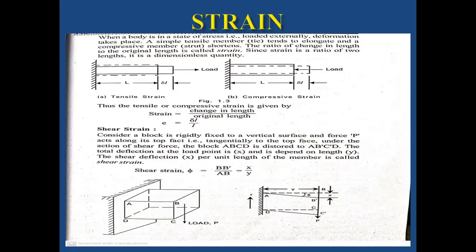And next, compressive strain. While applying a compressive load on the body, suppose initially the load acts here, and after the application of force, the body tends to shorten or decrease its length. What is the amount of reduction in the length? We can call it the change in length. In the case of compressive strain, it is the ratio of the change in length to the original length.